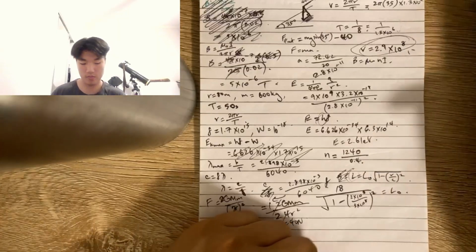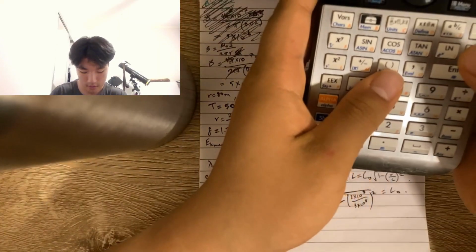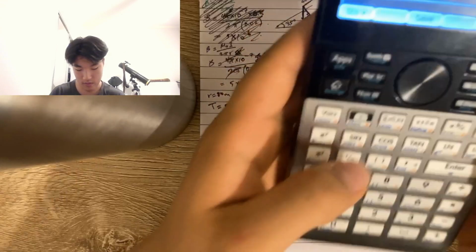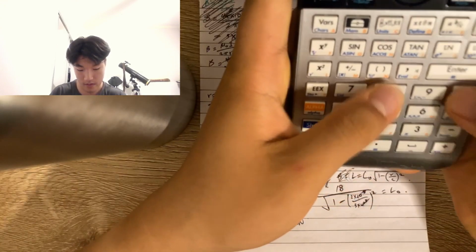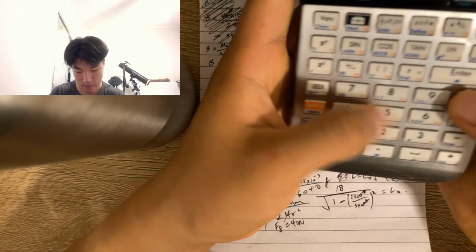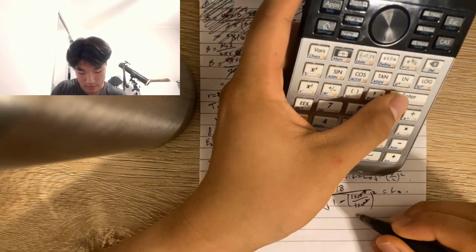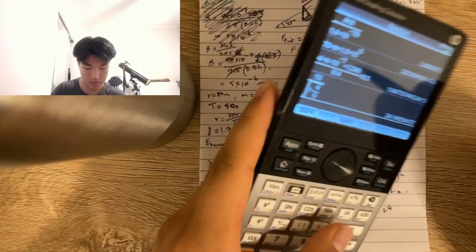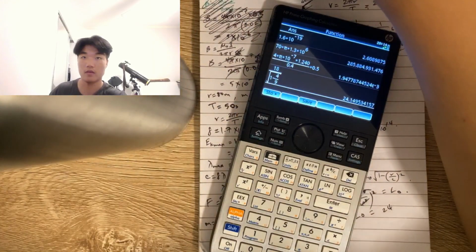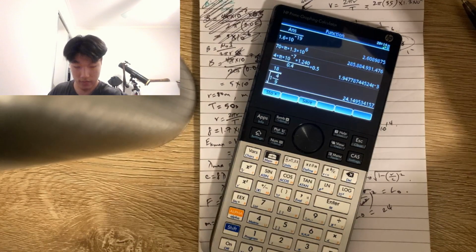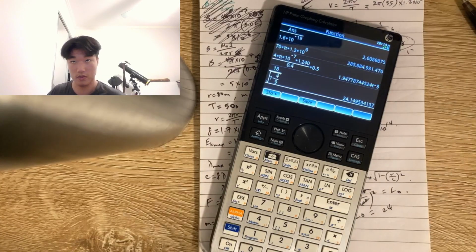Okay. We can actually cancel these values out, so this simplifies things. Okay, square root of 1 minus 4 over 9. Yep. Like we predicted, it's a large value. Two significant figures, and we got 24 something. So that's yep.